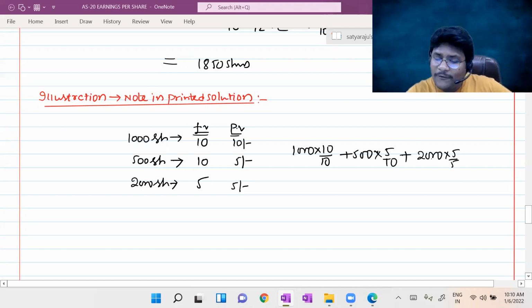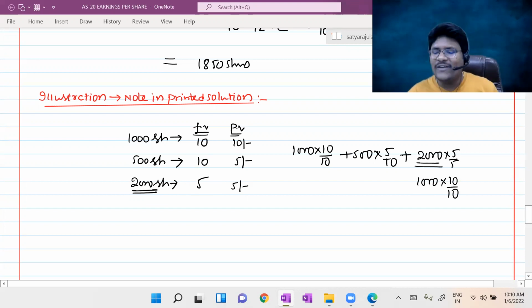Instead of writing like this, these 2,000 shares you can convert into an equivalent number of units as well. Equivalent number of units means here face value is 10 rupees, right? If I convert this 5 rupees into 10 rupees face value, then these 2,000 shares will become 1,000 shares. Then you can write, on behalf of 2,000, 1,000 into 10 by 10. That point he is indirectly conveying to you.